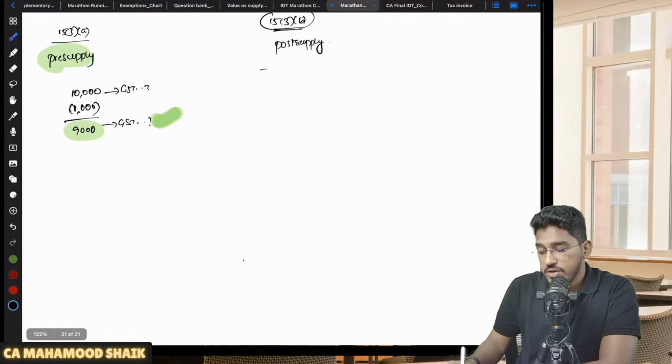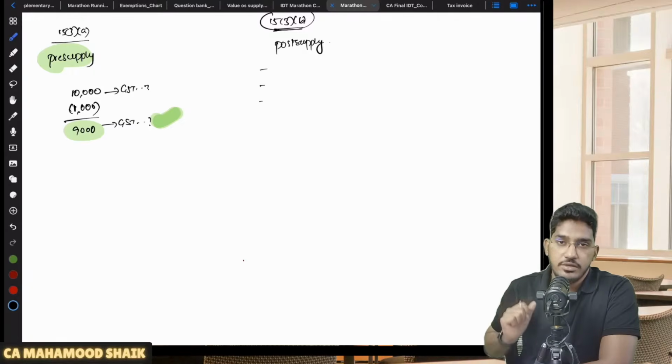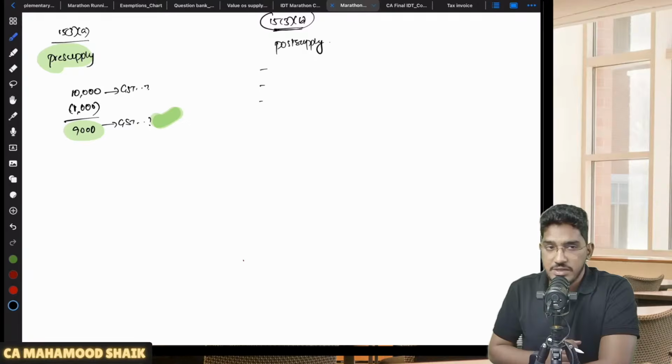So when it comes to treatment, the post-supply discounts are also excluded from the value of supply. Post-supply discounts will also be excluded from the value of supply when three conditions are fulfilled. Sir, what are the three conditions?